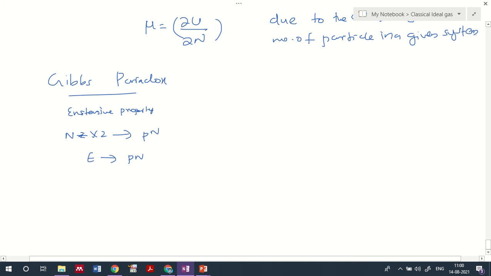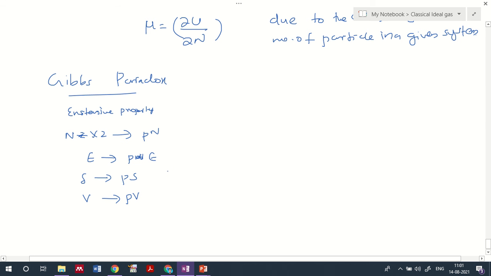The number of particles is changed, and the energy also changes with respect to the number of particles, and the entropy also changes with respect to pe. So there will be an additional change with respect to energy when there is a change in the number of particles, and the entropy also changes to a representation ps, and there will be an additional change in volume as well. The volume also changes with respect to pv.